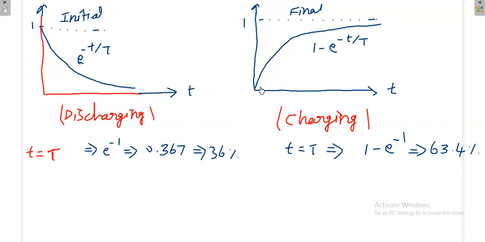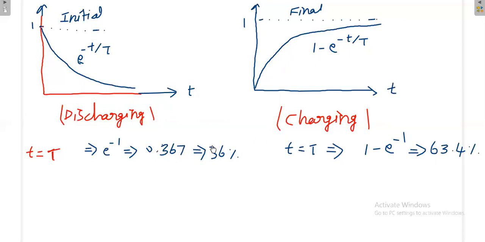So we provide energy to the inductor or capacitor with the help of the independent sources. Then the capacitor voltage or inductor current will increase exponentially like this, then attain the steady state. Then what is happening at t equal to tau? That is 1 minus e power minus 1, and that value is 63.4 percentage.